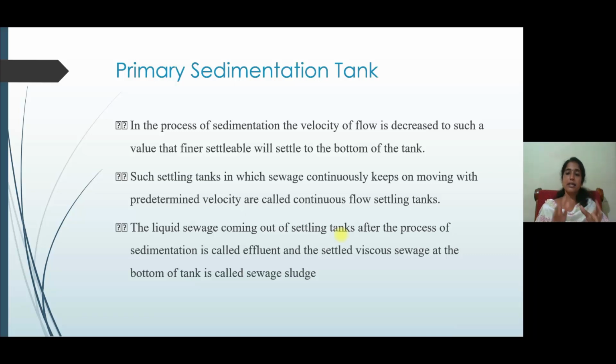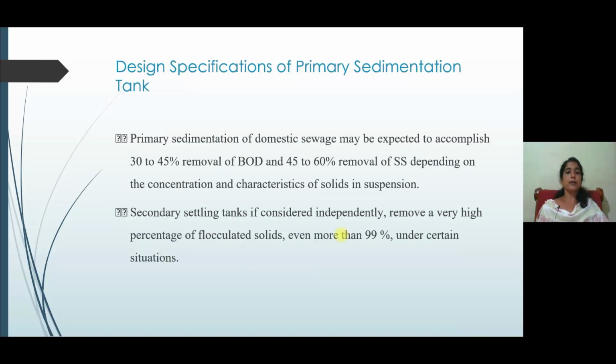For large tanks, continuous flow settling tanks are used. And there will be sewage sludge after sedimentation, that is the sedimented sewage, and the effluent will be collected after the primary sedimentation, which will be transported from the primary sedimentation to the secondary treatment section, the biological treatment processes.